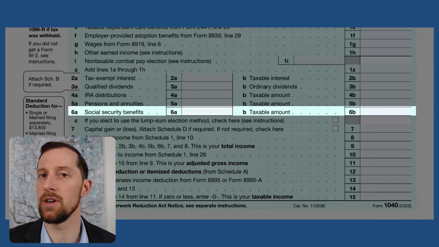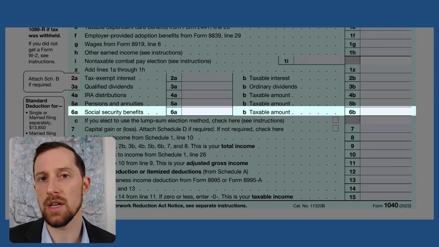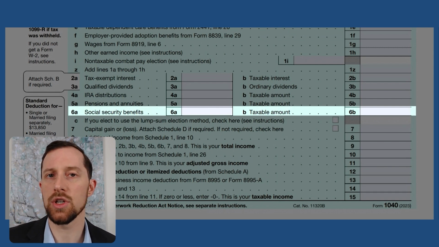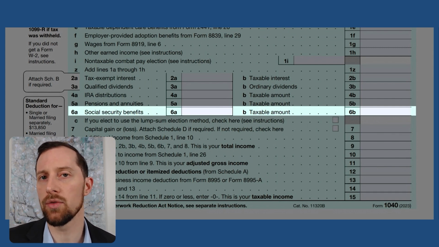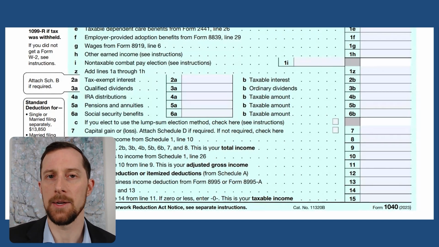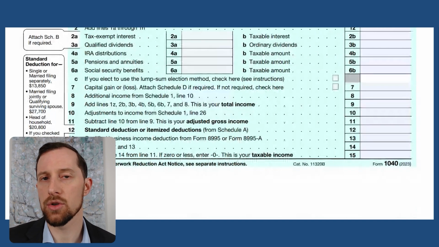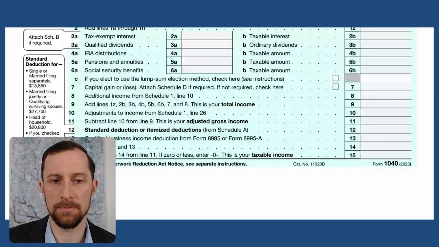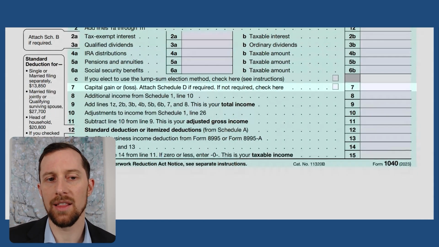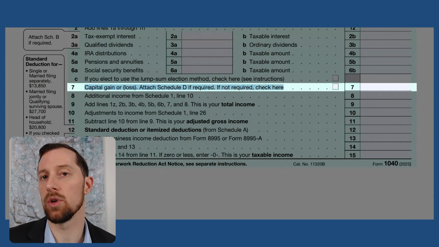None of it will be included in their taxable income. Others, it will be 85% that is included in their taxable income. So just make sure as you're looking over these forms that everything is reflected accurately. So again, if you need a refresher on that, we'll link how Social Security benefits are taxed in the description. So next we've got line 7 is capital gains or losses.